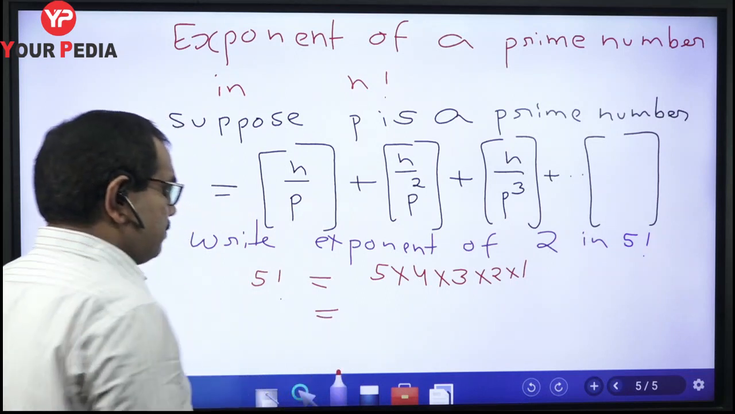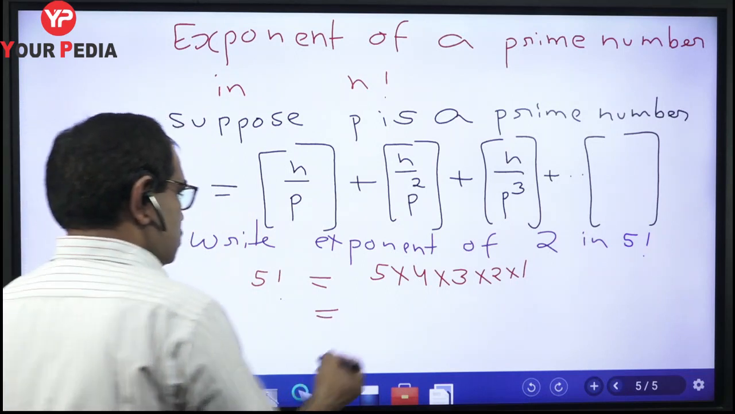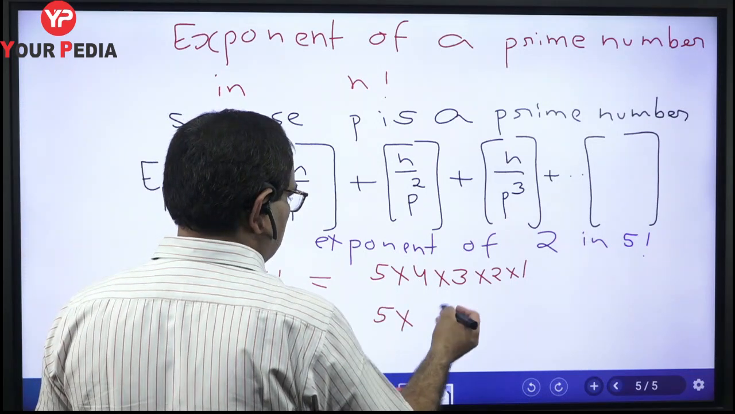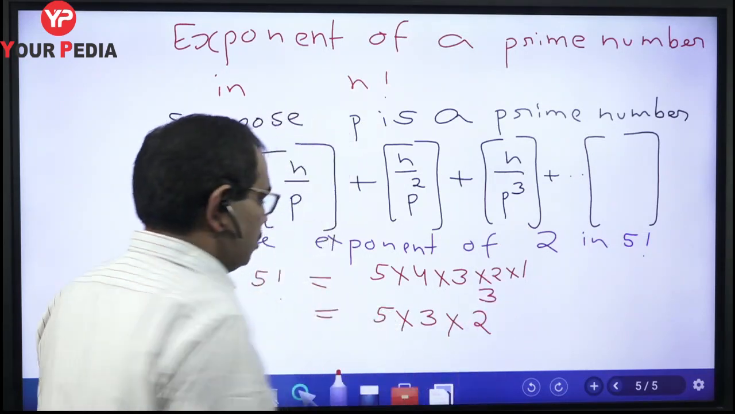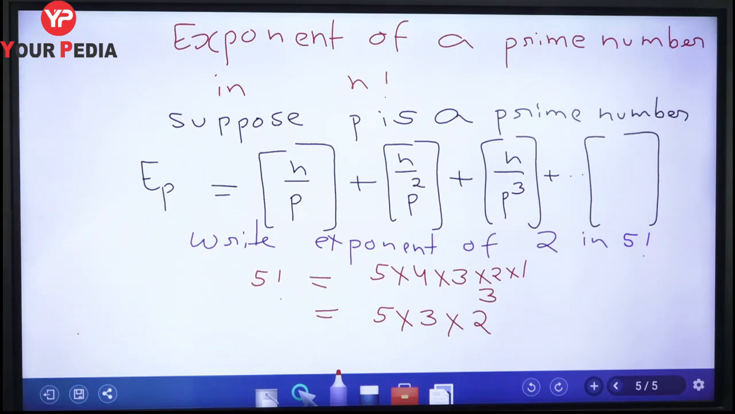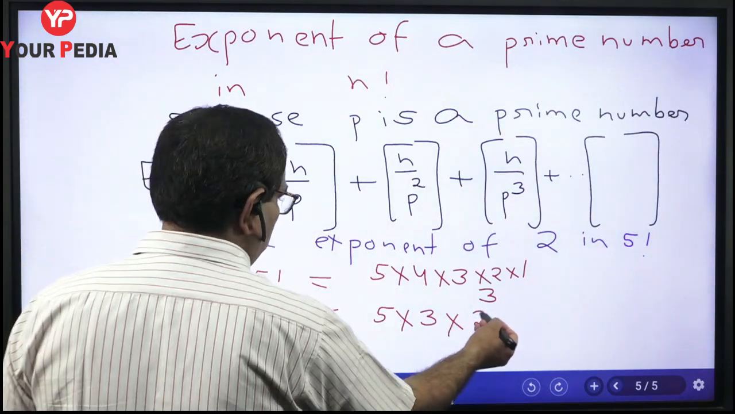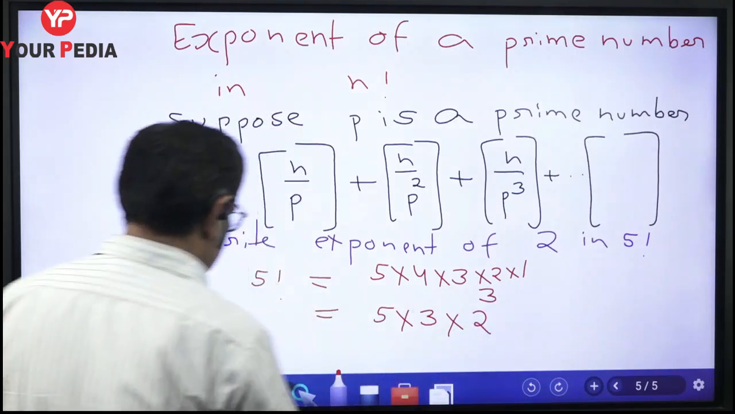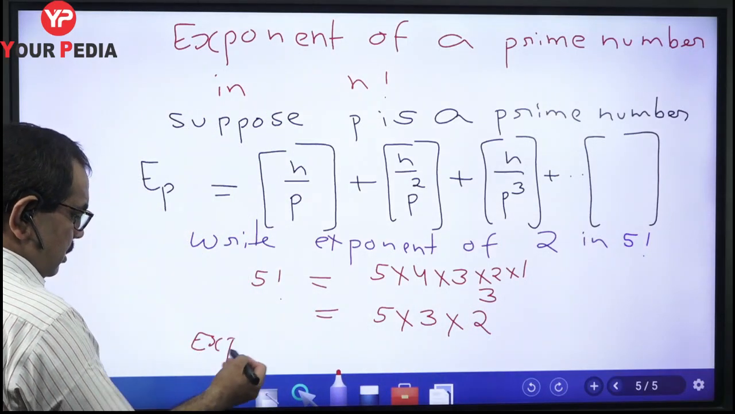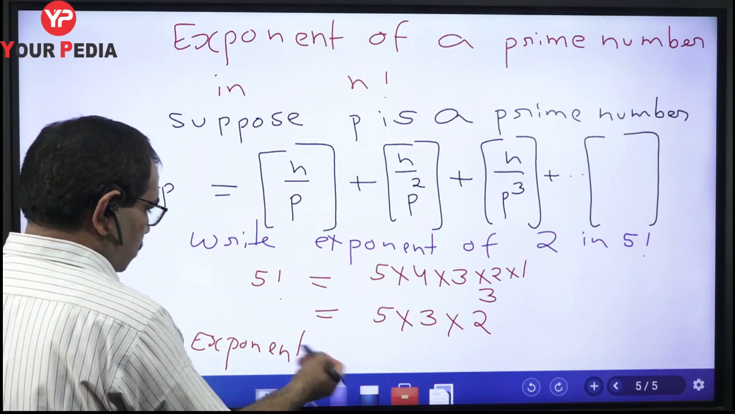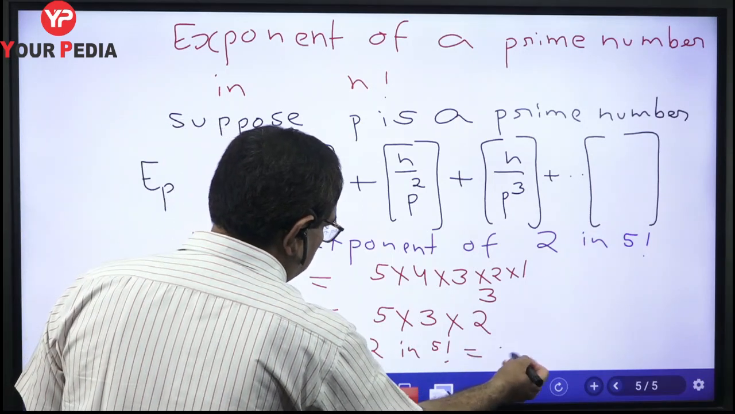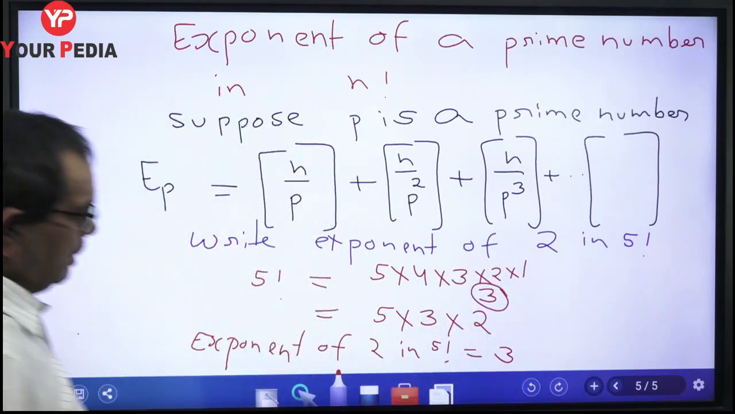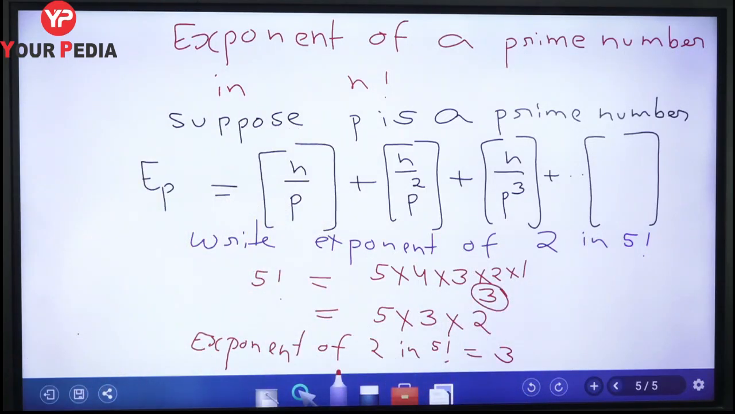Now let us write the prime factorization of this. So 5 multiplied by 3 multiplied by 2 raised to the power 3. 5 into 3 into 2 raised to the power 3. So what is the exponent of 2 here? Exponent of 2 is 3. So our answer is 3. Exponent of 2 in 5 factorial is equal to 3. This power is the result. So they are talking about this.